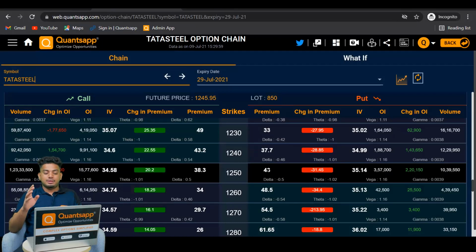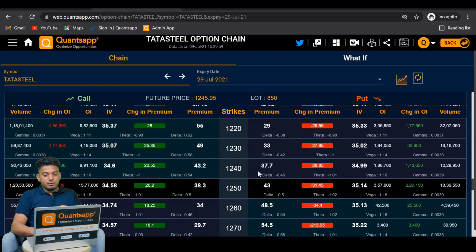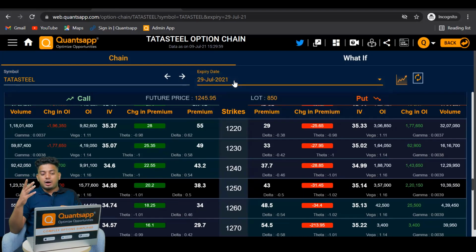Here we get to see the details of all the strike prices and all the options, both call and put options. In between are the strike prices, the right hand side is puts, and the left hand side is calls. For this video, we will stick to the right hand side, which indicates the put options detail. Now the expiry date is as simple as that: this contract won't be valid on any day after 29th of July 2021. So on 30th of July 2021, this put option contract won't be valid.